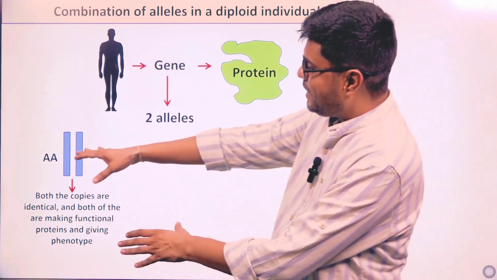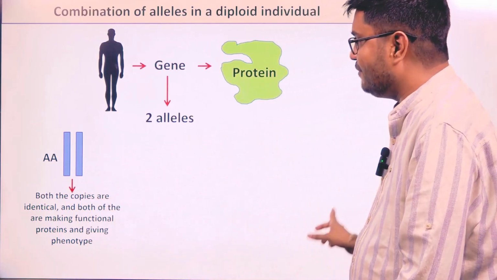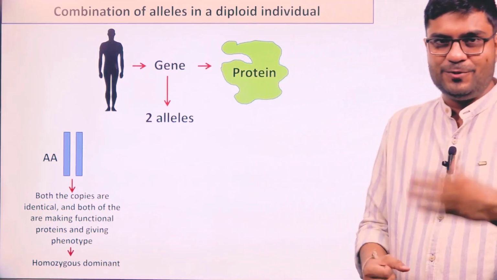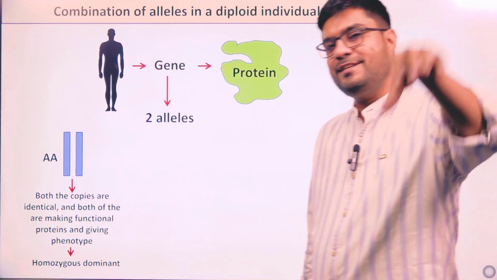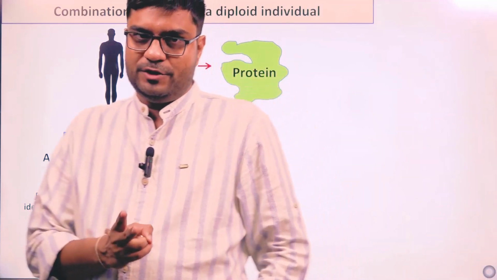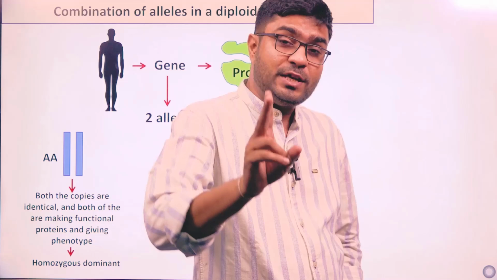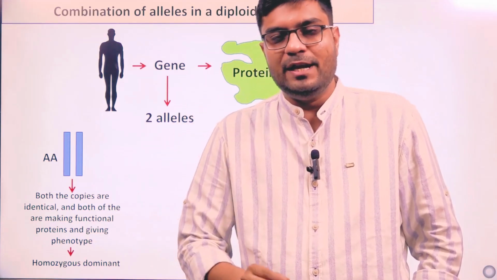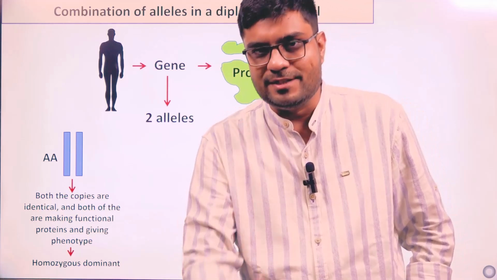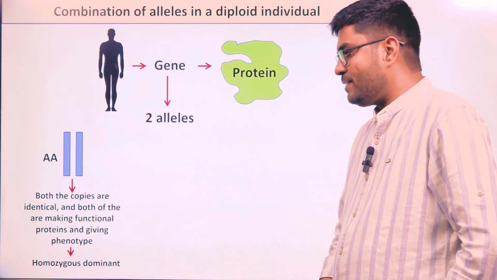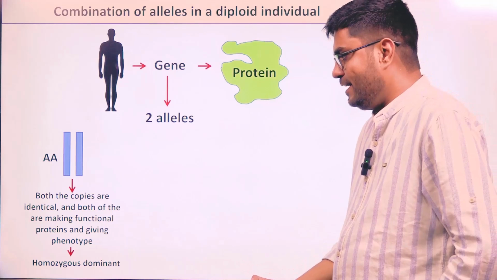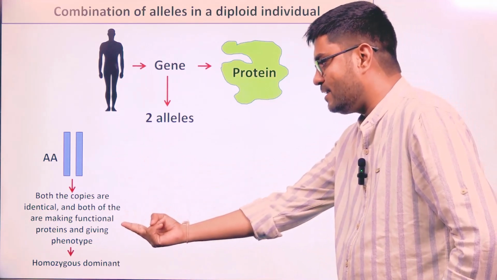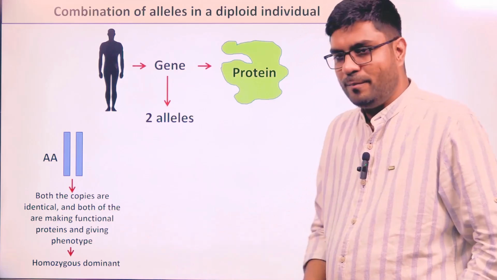We just write them as capital A, and we call this condition as homozygous dominant. So what is homozygous dominant? That a person is having two copies of a gene or two alleles of a gene which are identical, and both of them are giving what? Protein, functional protein. And that functional protein is giving us the result, is giving us a phenotype. And if the protein is present and giving us phenotype, and that protein is coded by both the copies, then the condition is called as homozygous dominant.